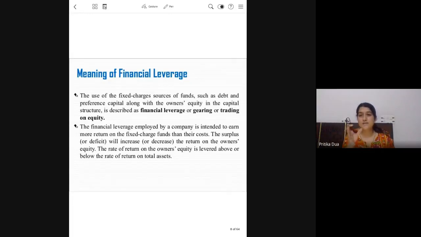Financial leverage is related to the financial structure, financing decision. How are you managing your fixed cost funds? So use of fixed cost funds to increase the earnings of equity shareholders is financial leverage, which we also call as capital gearing or trading on equity.